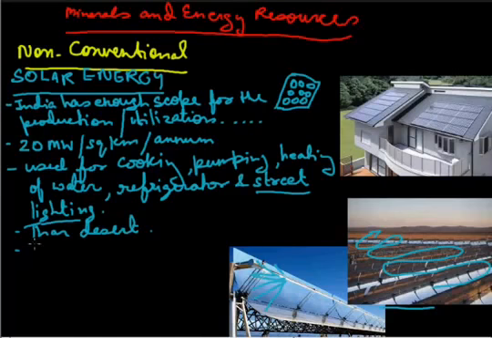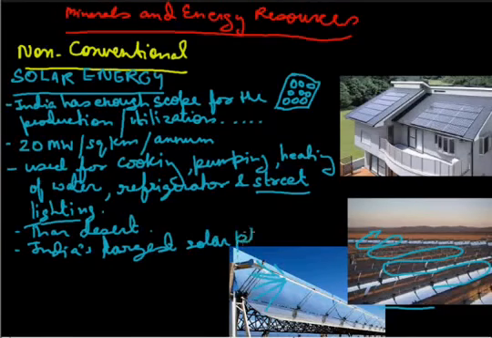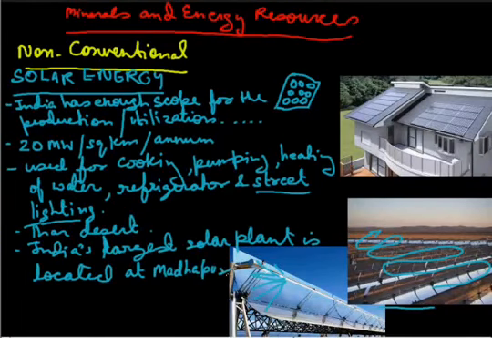That is why India's largest solar plant is located at Madhapur, Gujarat, in West India. So there is a lot of potential to produce solar energy in Gujarat and Rajasthan in West India.